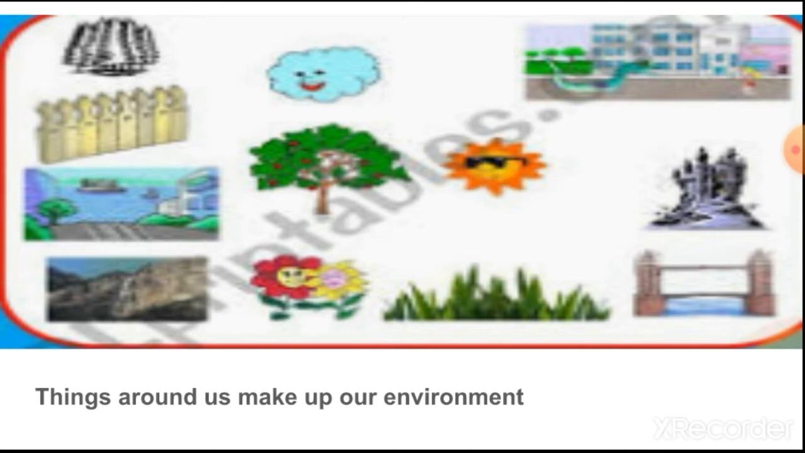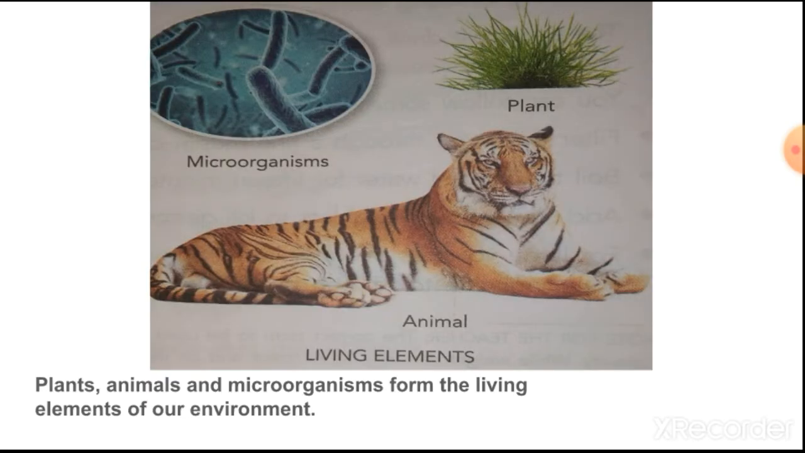Living things are animals and plants; we are living things too. Non-living things are like air, water, furniture. So I think you understood the difference between living and non-living things. Now here you can see plants, animals and microorganisms form the living elements of our environment.